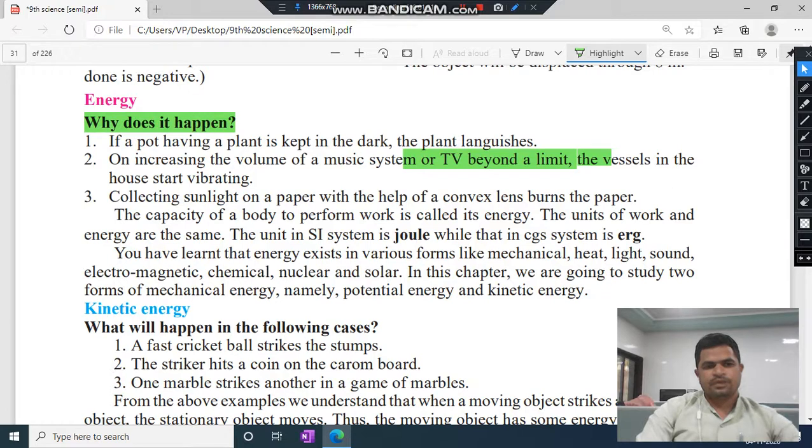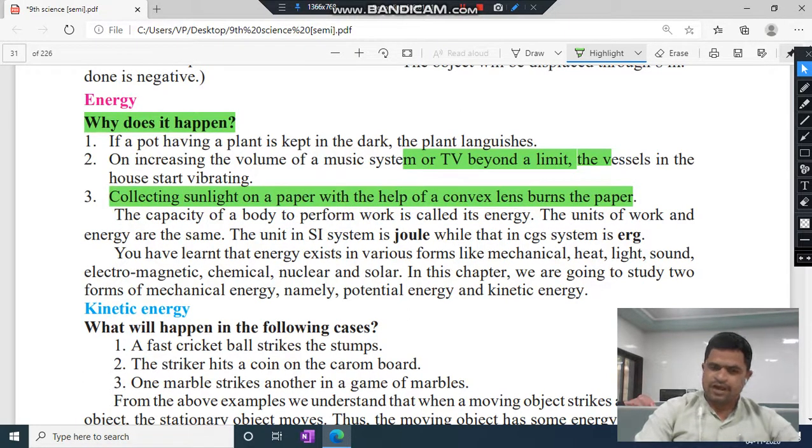And now third, collecting sunlight on paper with the help of a convex lens. Collecting sunlight on the paper with the help of a convex lens burns the paper. Why does it burn? Because of light energy. So students, we see here three different examples of energy. The first example is of light energy, the second example is of sound energy, and the third example is again light energy. So sound and light are examples of energy.